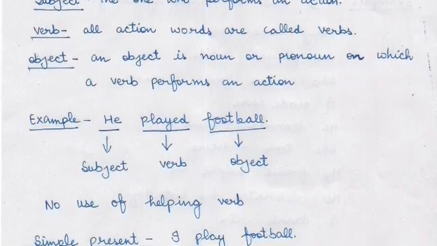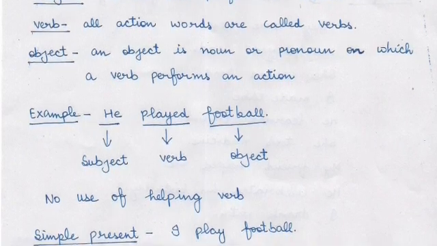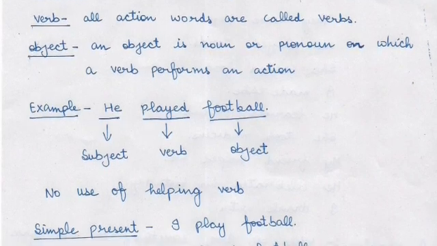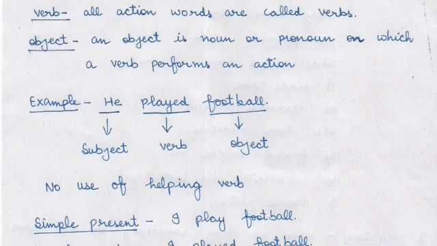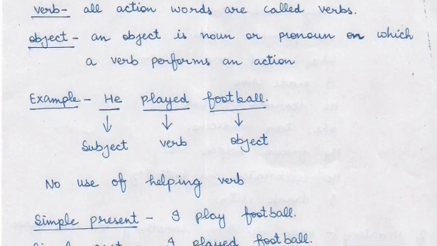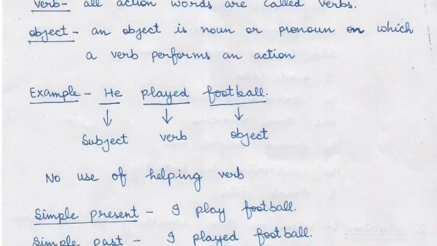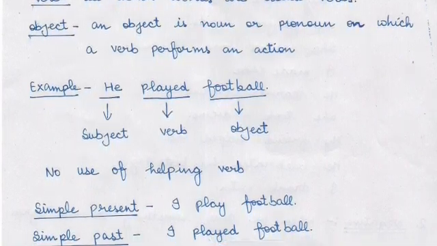Now, next moving forward to the example, he played football. In the sentence, he is a subject as he is doing the action of playing football. And played is second form of verb and football is object जिस पे action हो रहा है. Once again, I will tell that no use of helping verb.